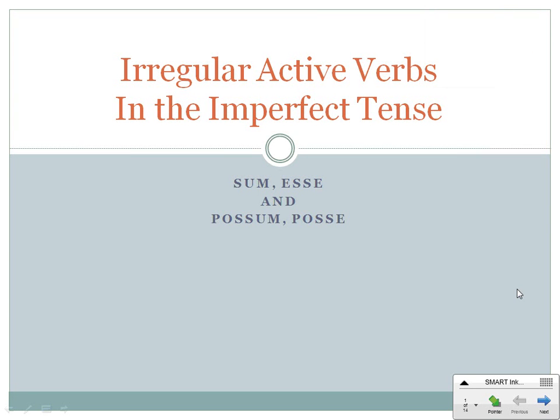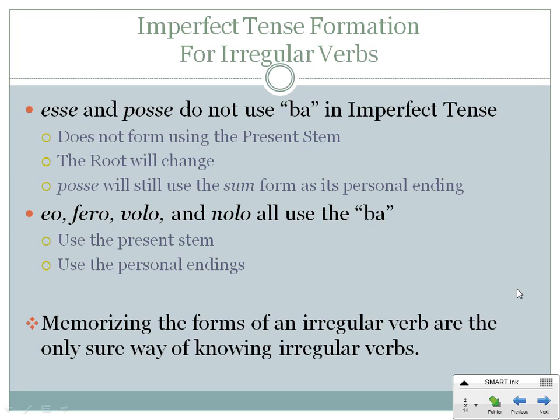In the present tense, you saw that the irregular active verbs formed very oddly. However, in the imperfect tense, for the most part, they form along some patterns that are recognizable. For example, esse and posse do not use ba in the imperfect tense, and it does not form using the present stem. The root will change, and posse will still use the sum form as its personal endings.